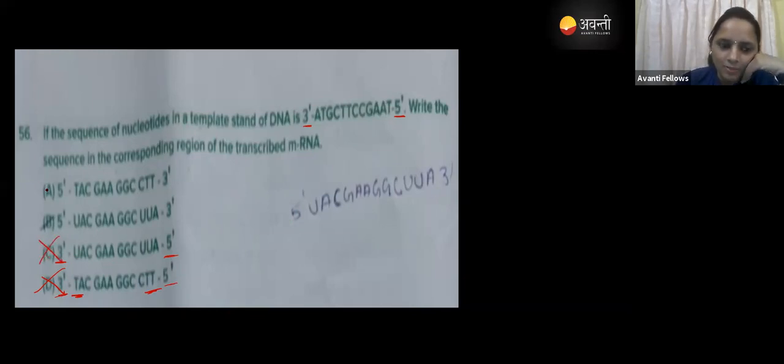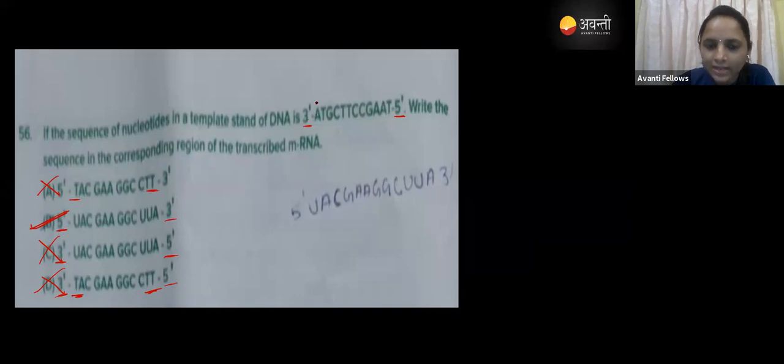Then we come to option A. In option A, 5' to 3' is correct, but there is thymine, and there is no thymine in mRNA, so we cancel that also. Then option B is the correct answer, and you can see it is 5' to 3'. You can solve this, guys.